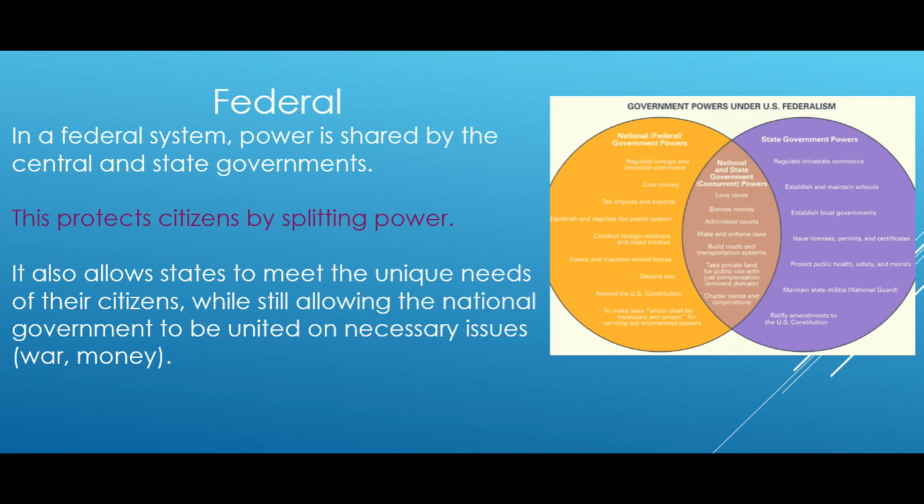Federal. In a federal system, power is shared by the central and state governments. This protects the citizens by splitting power. It also allows states to meet the unique needs of their citizens while still allowing the national government to be united on necessary issues: war, money.